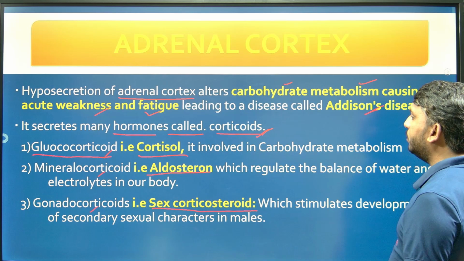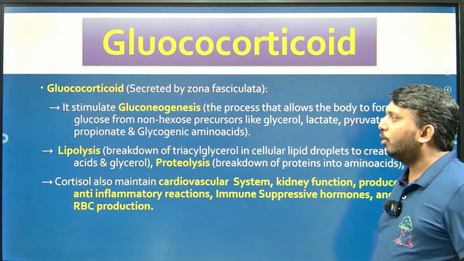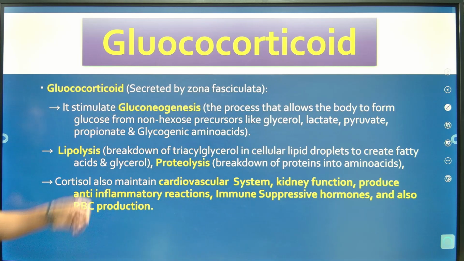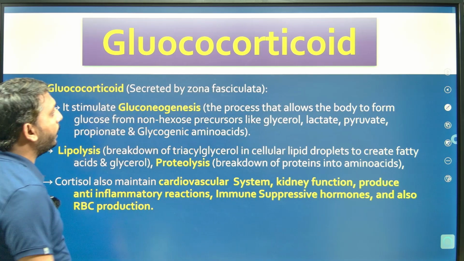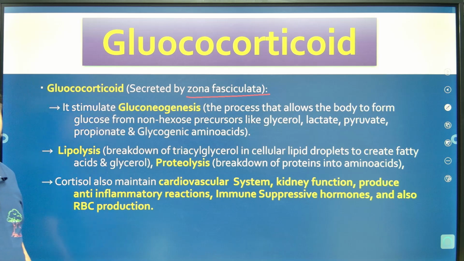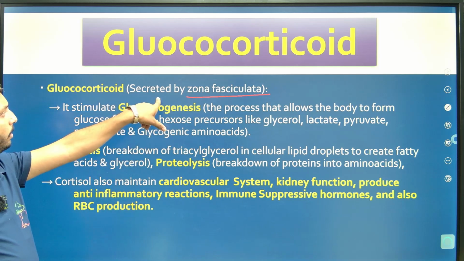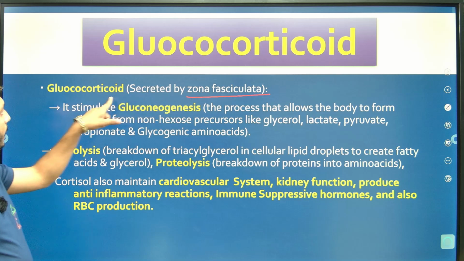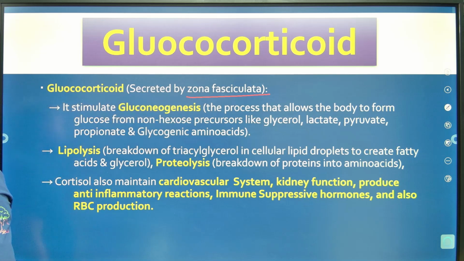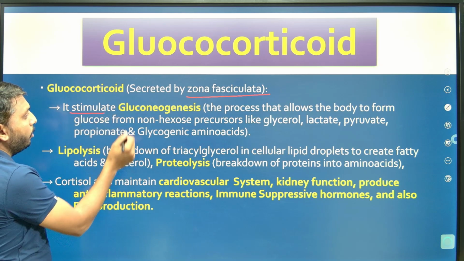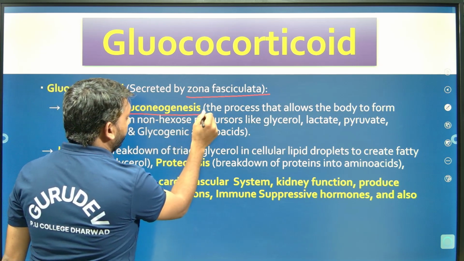The first one is glucocorticoids. So what is the function of glucocorticoids? What does it secrete inside our body? This glucocorticoid is secreted by the zona fasciculata. The adrenal cortex is covered by three layers. One of the layers is the zona fasciculata, and it releases what? Glucocorticoids, right? And this glucocorticoid stimulates gluconeogenesis.